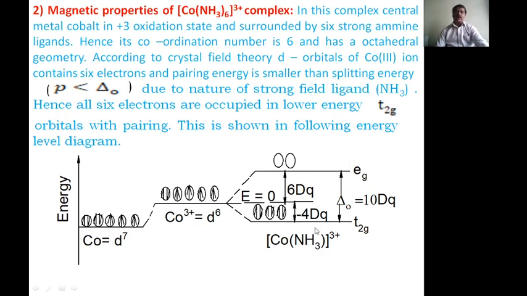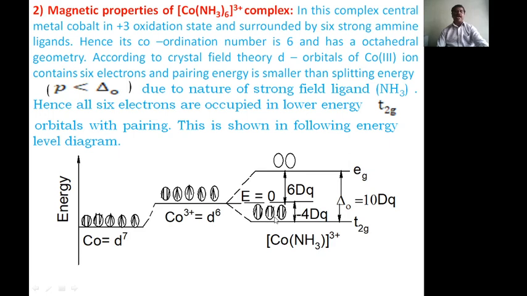After the strong ligands approach, splitting takes place and pairing occurs. These are the unpaired electrons; now the 4 unpaired electrons become paired up. According to Hund's rule, first 3 electrons are filled here, then the remaining 3 electrons are also filled in the T2g orbitals without going to the Eg orbitals, because the amines are strong ligands in nature. Hence there are no unpaired electrons in this configuration.